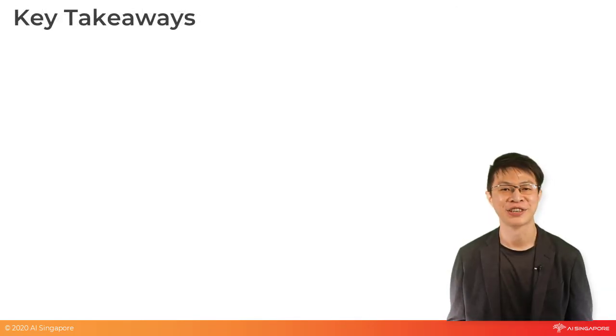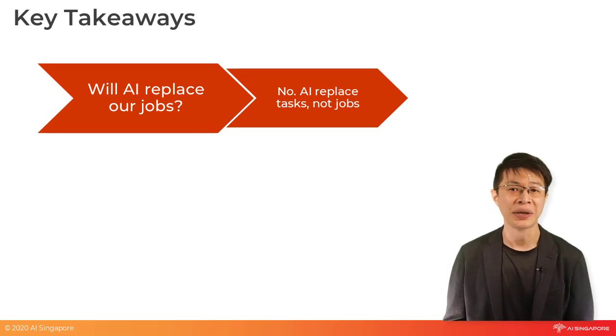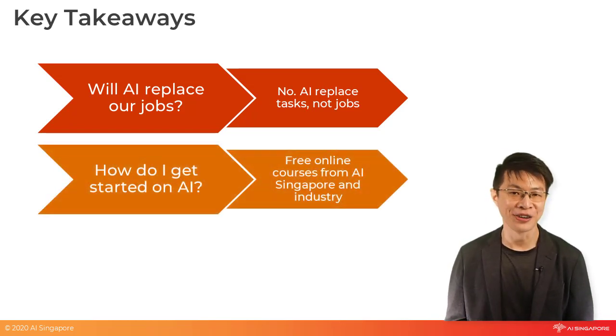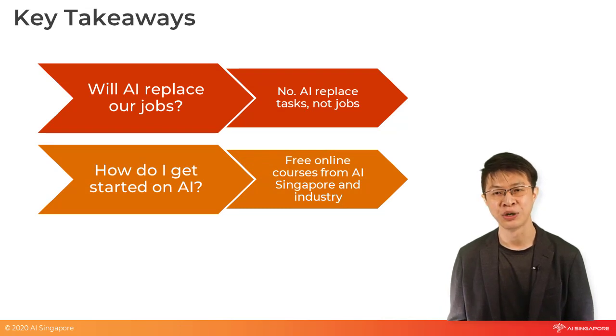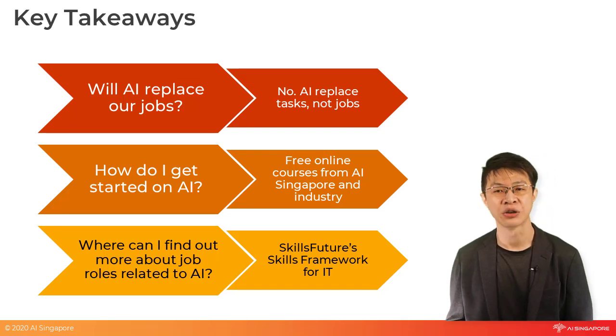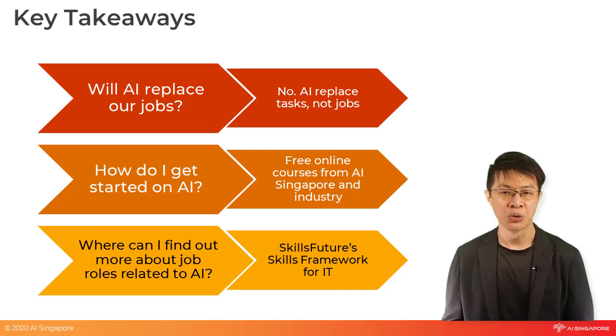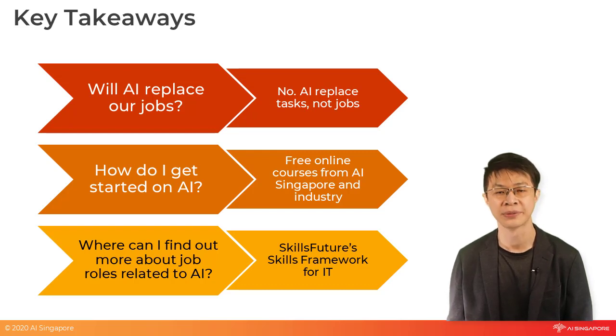Here's the recap of this last chapter. A job consists of multiple tasks. AI tasks can only perform specific tasks that they are trained to do. Therefore, they are unlikely to replace our jobs. There are free online courses by AI Singapore and the industry, which can help you get started. This means you can learn about AI in your free time without paying anything. There are multiple career opportunities in the AI ecosystem. Not all roles require you to be an expert coder. You can find out more information about each of the roles and their requisites from the SkillsFuture website.